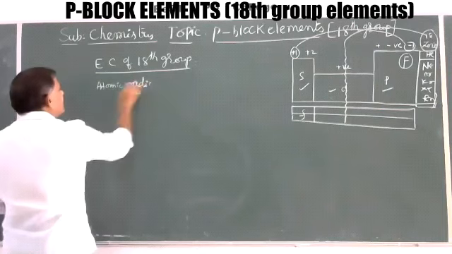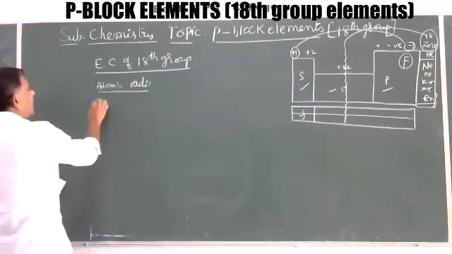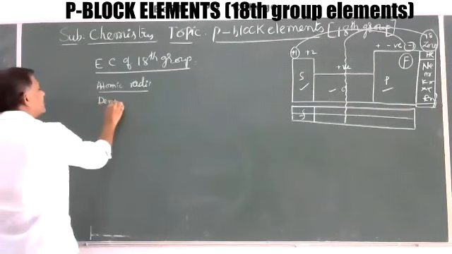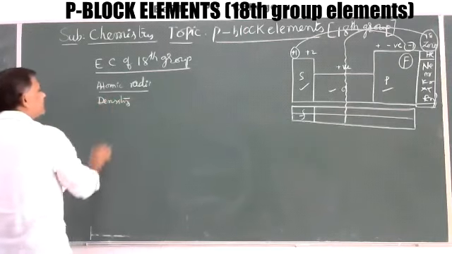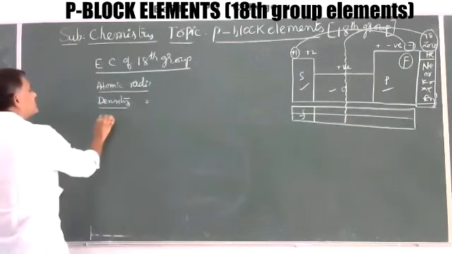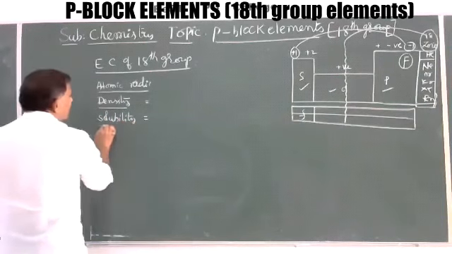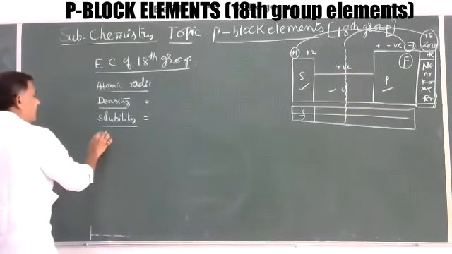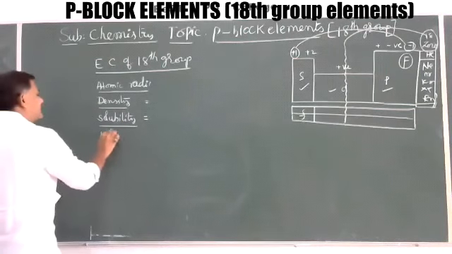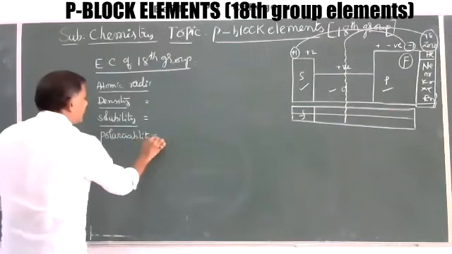Atomic radii. What happens? Atomic radii. Now here the atomic radii, then here density of this. Now here solubility of this. Then here polarizability of these elements.